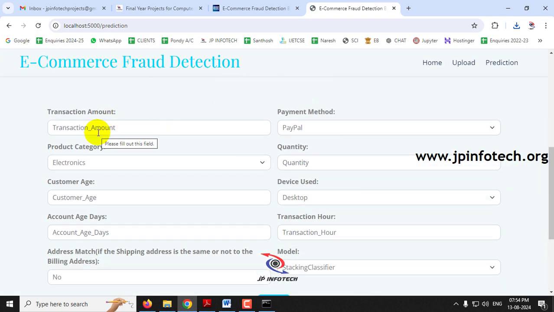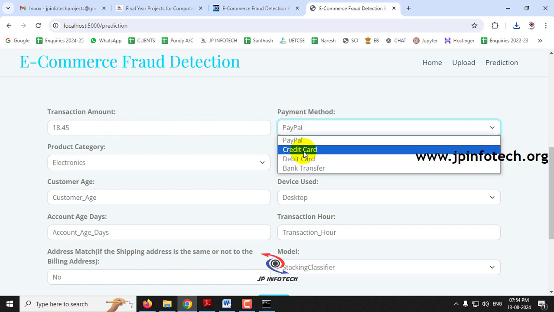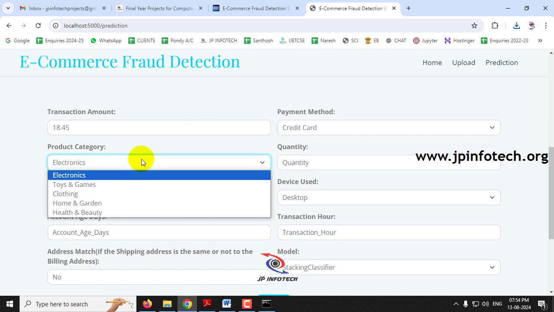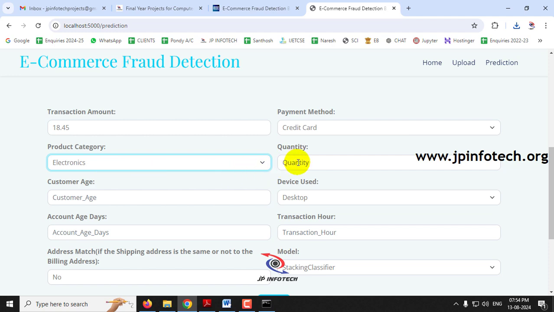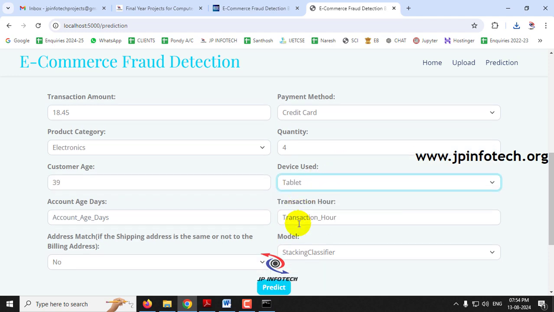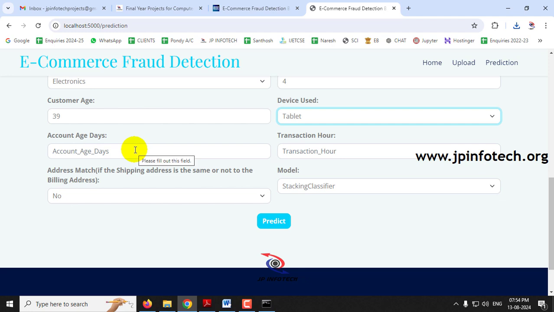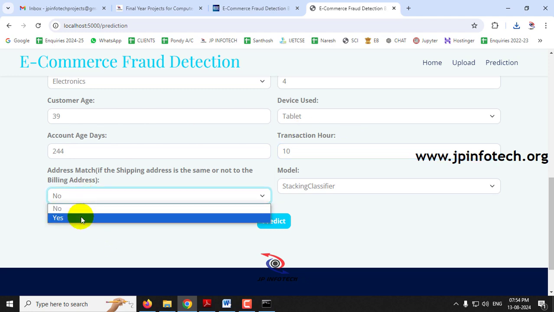Now let me quickly show you the other case with the transaction amount of 18.45. Payment method as credit card, product category as electronics, quantity as 4, customer age as 39, device used as tablet, account age is 244 days, transaction hour is 10, address match is yes.